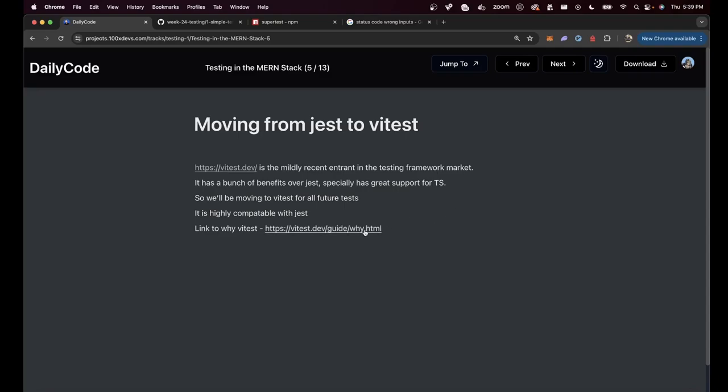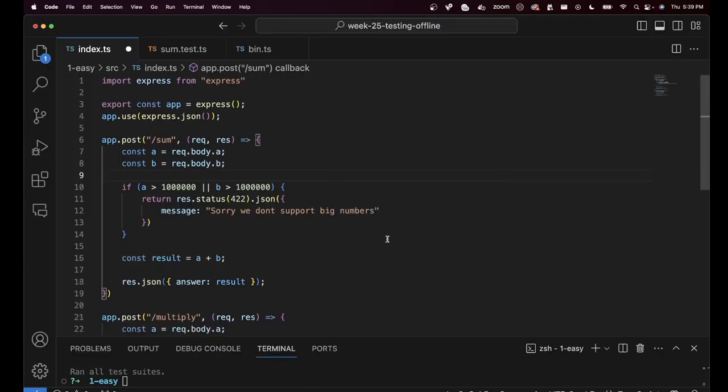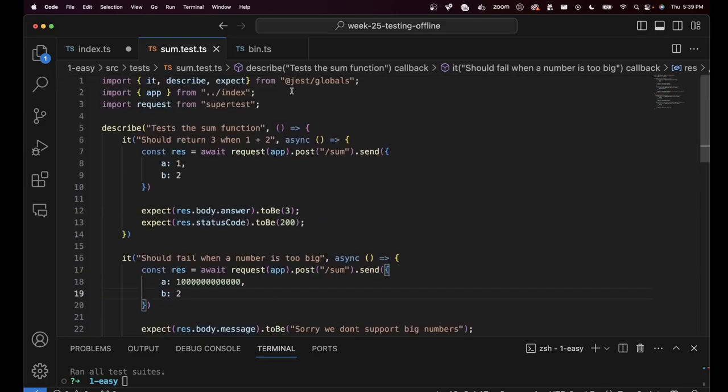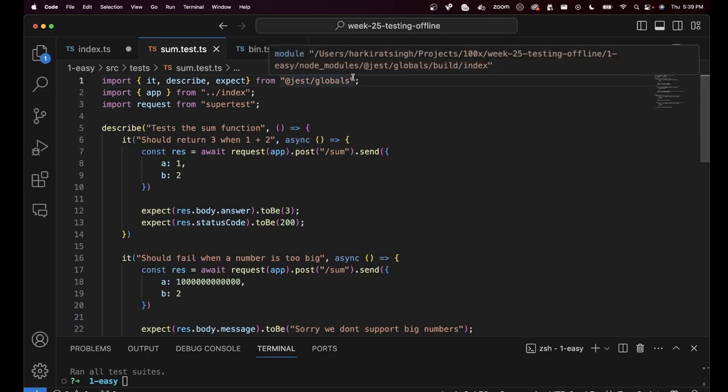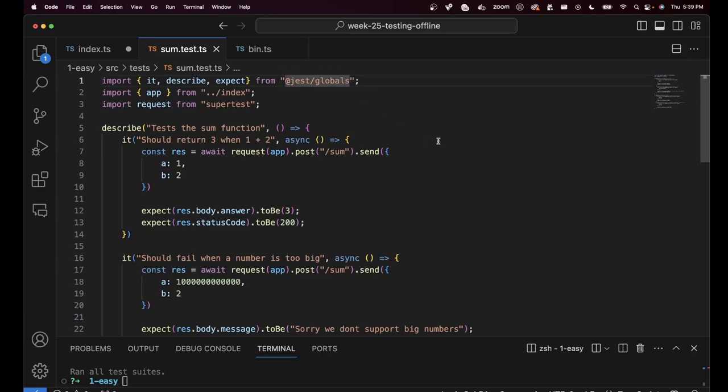Here are some more reasons as to why you might want to move from Jest to VTest. Thankfully, VTest is highly backward compatible with Jest. What do I mean by backward compatible? I mean that they knew these are the functions that you use from @jest/globals, and they said, we are going to give you the same things. If you have an existing Jest code base, all you have to do is this: rather than importing from Jest, you import from us and then you're good to go. That's what makes it highly backward compatible with @jest/globals, or the Jest library.